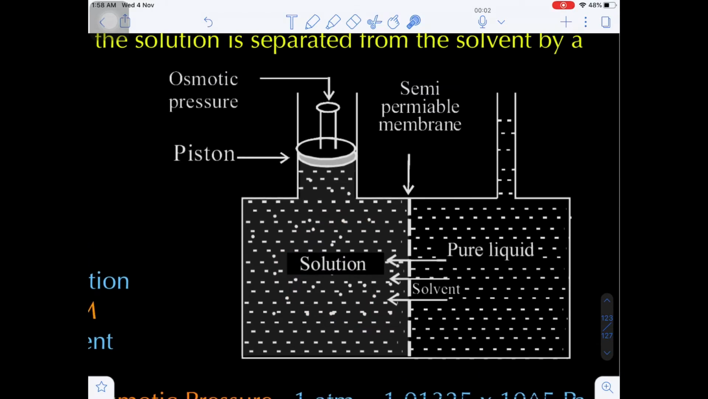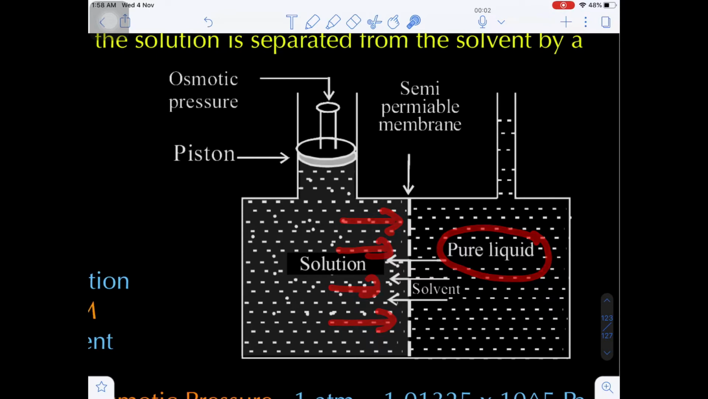Now what I am doing here, I am applying some pressure on the surface of the solution by using the piston, so that the osmosis will be stopped. That means whatever solvent flowed into the solution, now the solvent tries to return back into the pure solvent, not the solution, into the pure solvent.